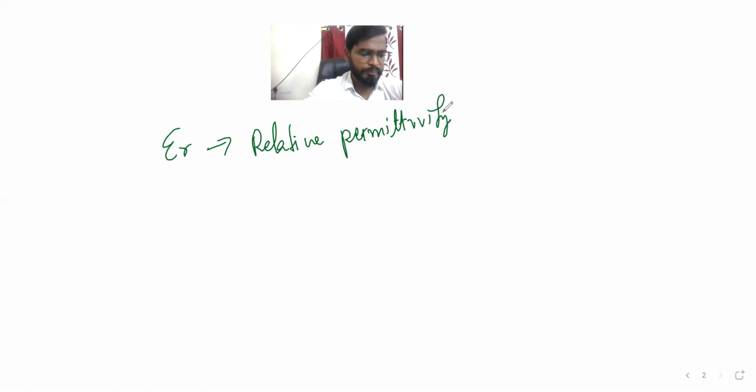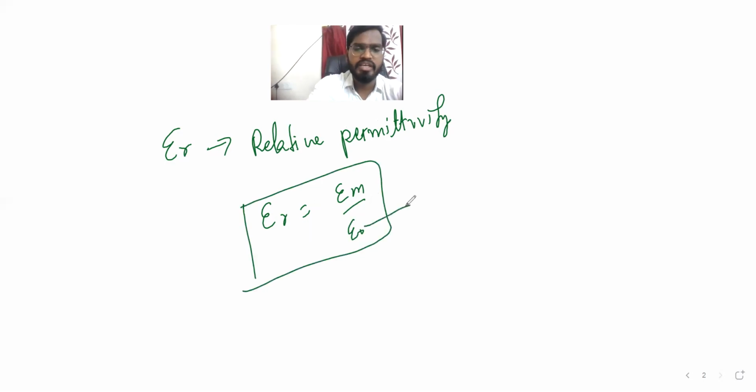Relative permittivity is defined by epsilon r is equal to epsilon m by epsilon naught. Epsilon naught is the permittivity of vacuum or free space.